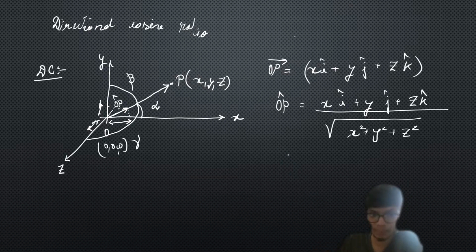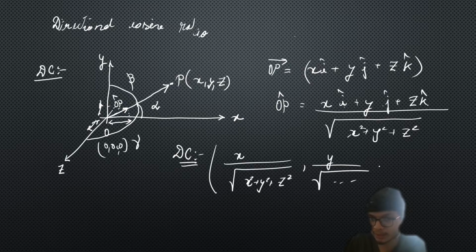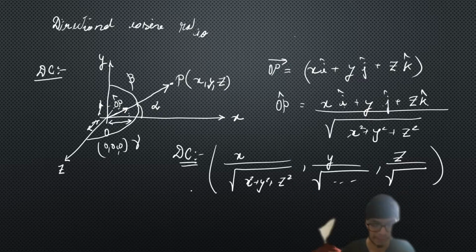Okay, so now the particular parts we are getting with the corresponding i, j, and k, those ratios are basically the direction ratios. So I can write the direction cosines easily as x upon square root of x square plus y square plus z square, comma y divided by square root of this part, comma z divided by square root of this part. That will generate the direction cosines. The direction cosines are basically useful for denoting the direction along this particular vector. It's not a difficult concept, it's just a simple concept that it is basically a unit vector.